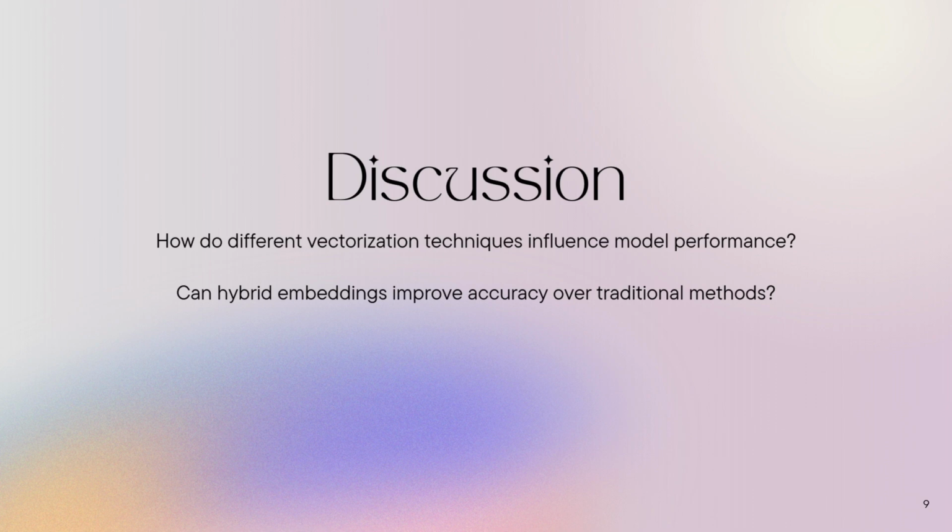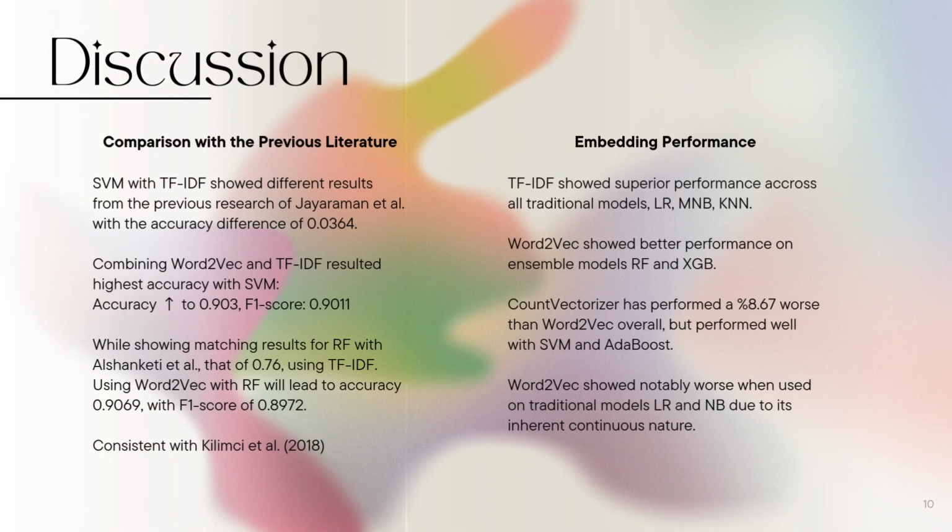As mentioned, this section covers the key findings, their implications, ethical considerations, limitations, and areas for future work. Let's break this down step by step. First, in terms of model performance, the support vector machine, or SVM, achieved the highest accuracy of 0.873 and an F1 score of 0.8479 when using traditional methods like TF-IDF vectorization.